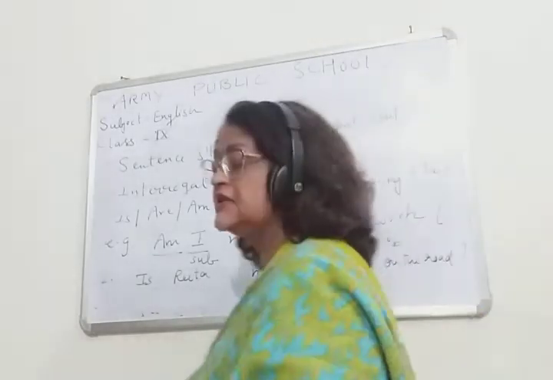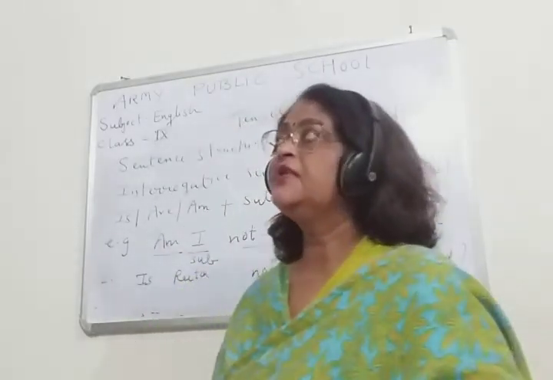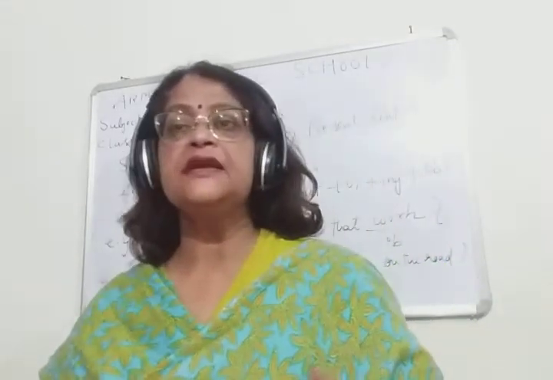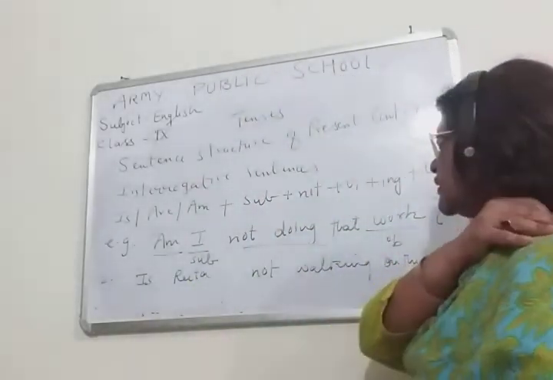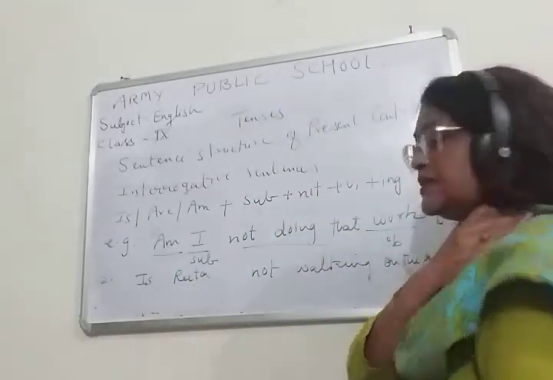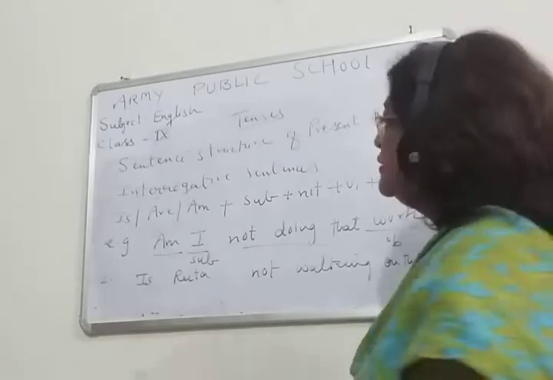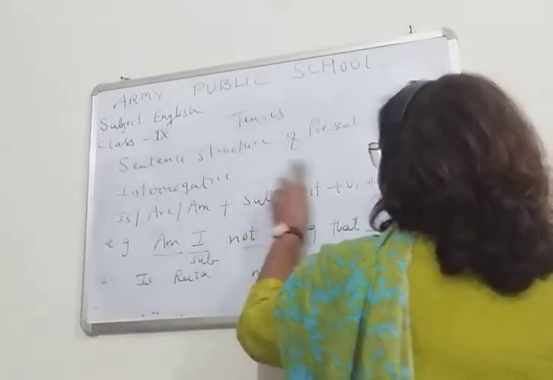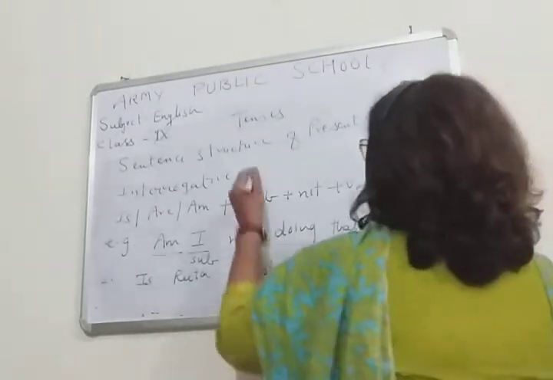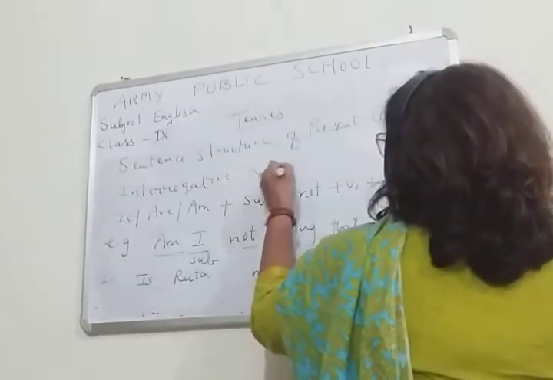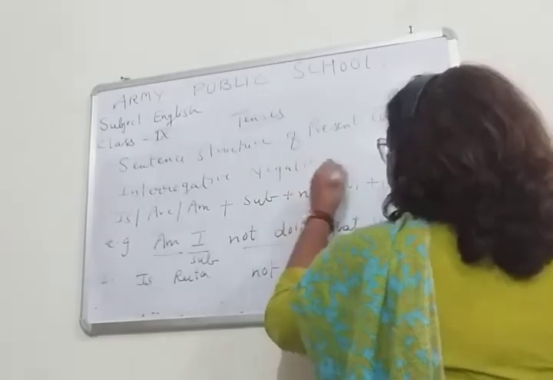So children, you can see this is the example of negative interrogative. Okay, interrogative negative. Children, I would like to change that here: this example is of interrogative negative.